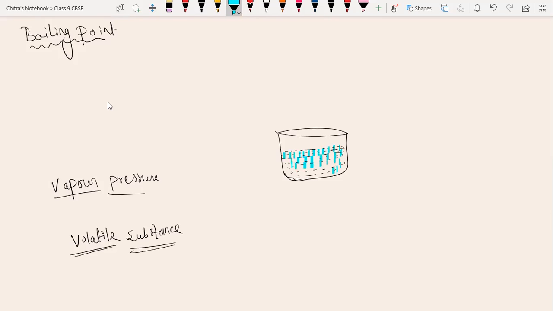Sai Charan: Sir, is it like changing from water state to gaseous state at a certain temperature? Shreyanvi, any idea about volatile substance? No, sir.